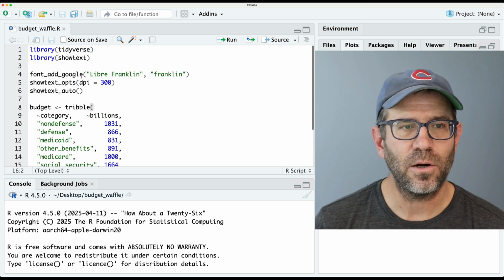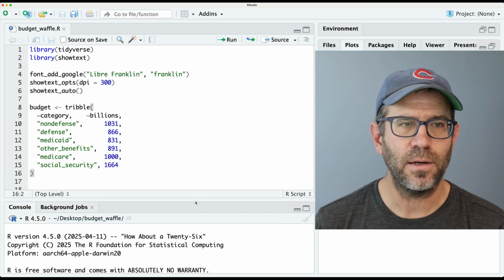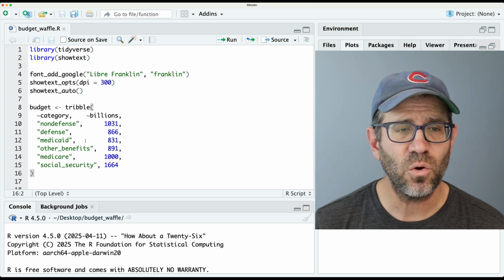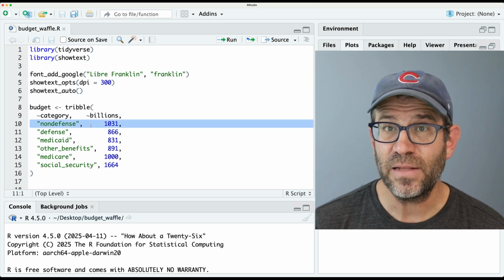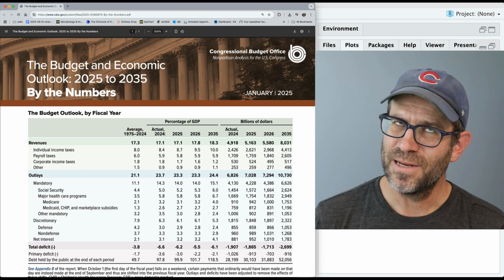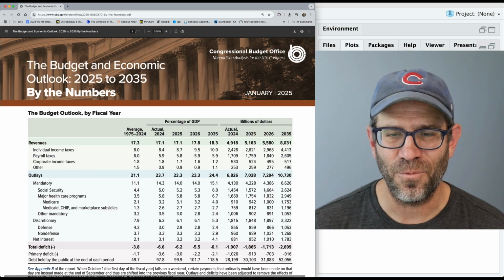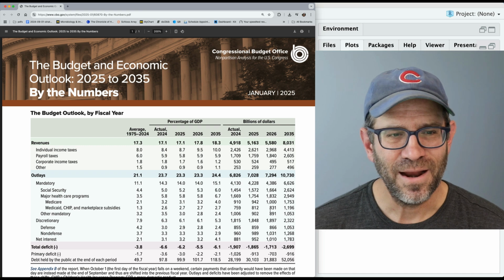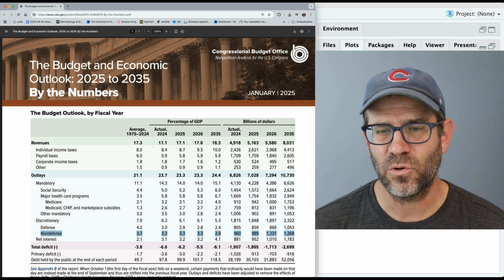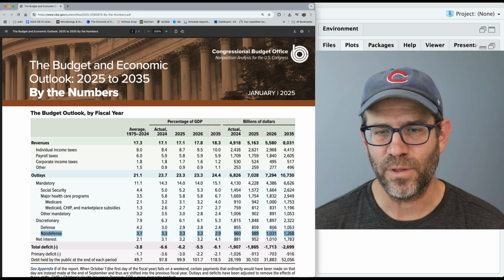And over here in RStudio, I have already created an R script called budgetwaffle.R, where I have these different categories. So for example, for this non-defense category, I have $1,031 billion. That's $1 trillion and $31 billion, right? And so if you come down to this non-defense discretionary of 1031, that's where that number is.